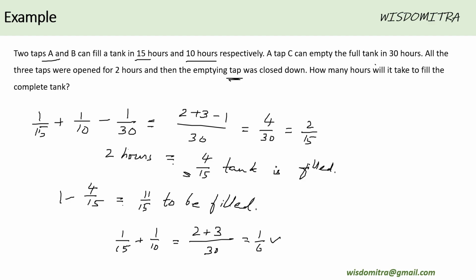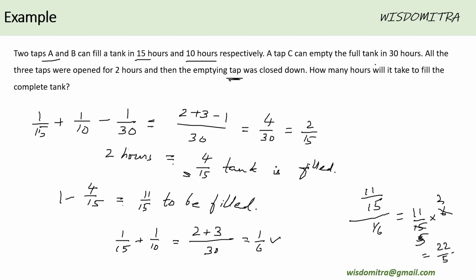So 1 by 6th of the tank is now getting filled, right? So how much time is it going to take for filling this amount of 11 by 15 amount of tank? It's going to take 11 by 15 divided by 1 by 6th, okay, which is nothing but 11 by 15 into 6, 5 three times, oh sorry, 3 five times and 3 two times, 22 by 5.